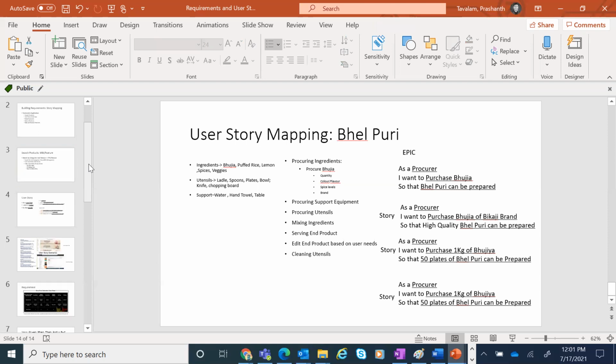Or sometimes, when you meet the customer the first time and you spend 1 week or 1.5 weeks with them, you are just capturing epics. You're not even getting into details. You come back, then you pick a few epics which are priority or important, go back to that customer, and discuss in detail how it has to work.